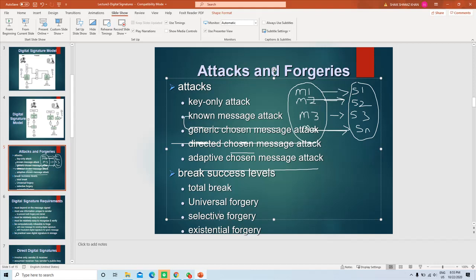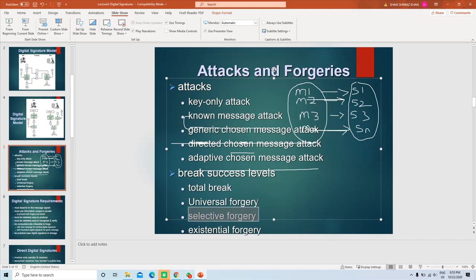So please understand, in universal forgery, the attacker is able to create a signature for any arbitrary message. He can create a signature just like the genuine sender. But in selective forgery, the attacker can create signatures for messages, but not all the messages, a few messages, and these messages would be selected by the attacker. Okay, that's why it's called selective forgery.